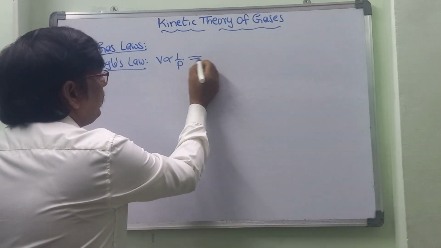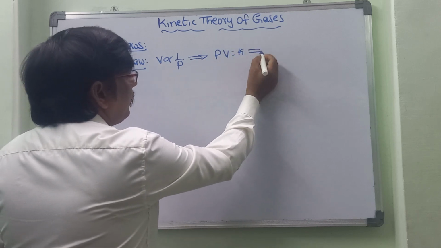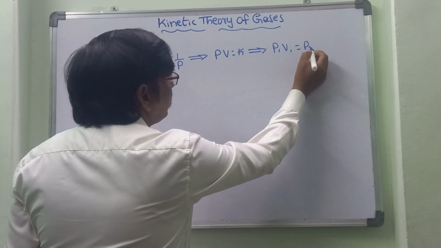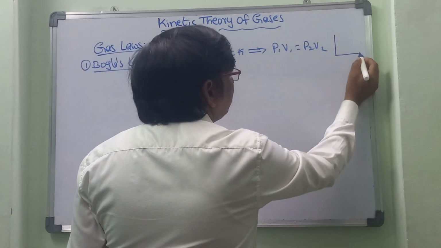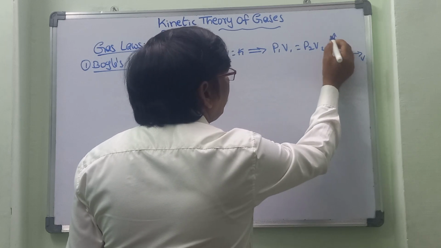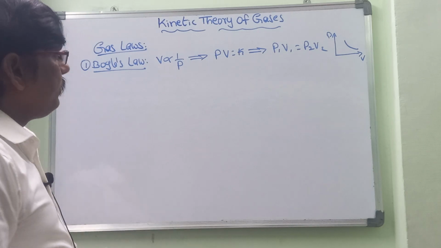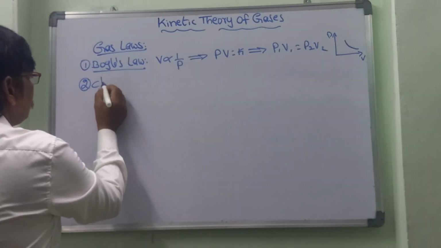Mathematically, PV is equal to constant, and for solving numericals we take P1 V1 is equal to P2 V2. The graph of V versus P is a curve. That is about Boyle's law. Next, let us go with Charles' law.